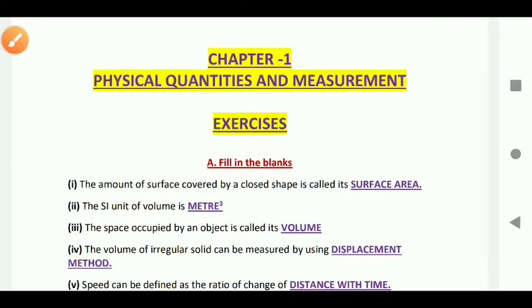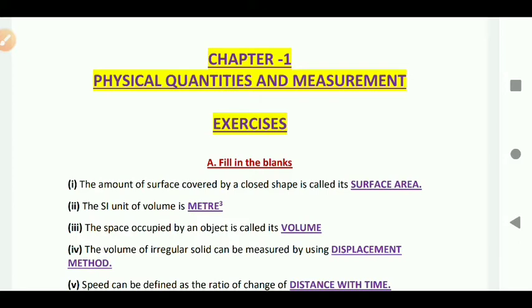Hello students, in the last lectures we had discussed the theory of physical quantities and measurements. In lecture number 1, 2 and 3 we had discussed all the theories of physical quantities and measurement. In this lecture we will discuss all the exercises related to this chapter.